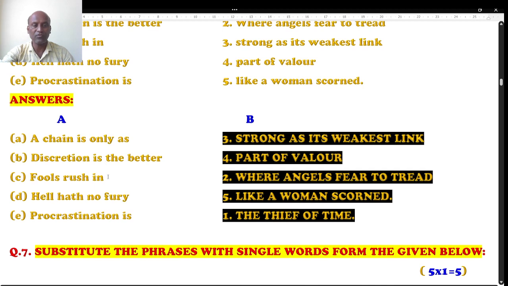A chain is only as strong as its weakest link. Next one, discretion is the better part of valor. Next, fools rush in where angels fear to tread. Next, hell hath no fury like a woman scorned. Next one, procrastination is the thief of time. This is the perfect matching.